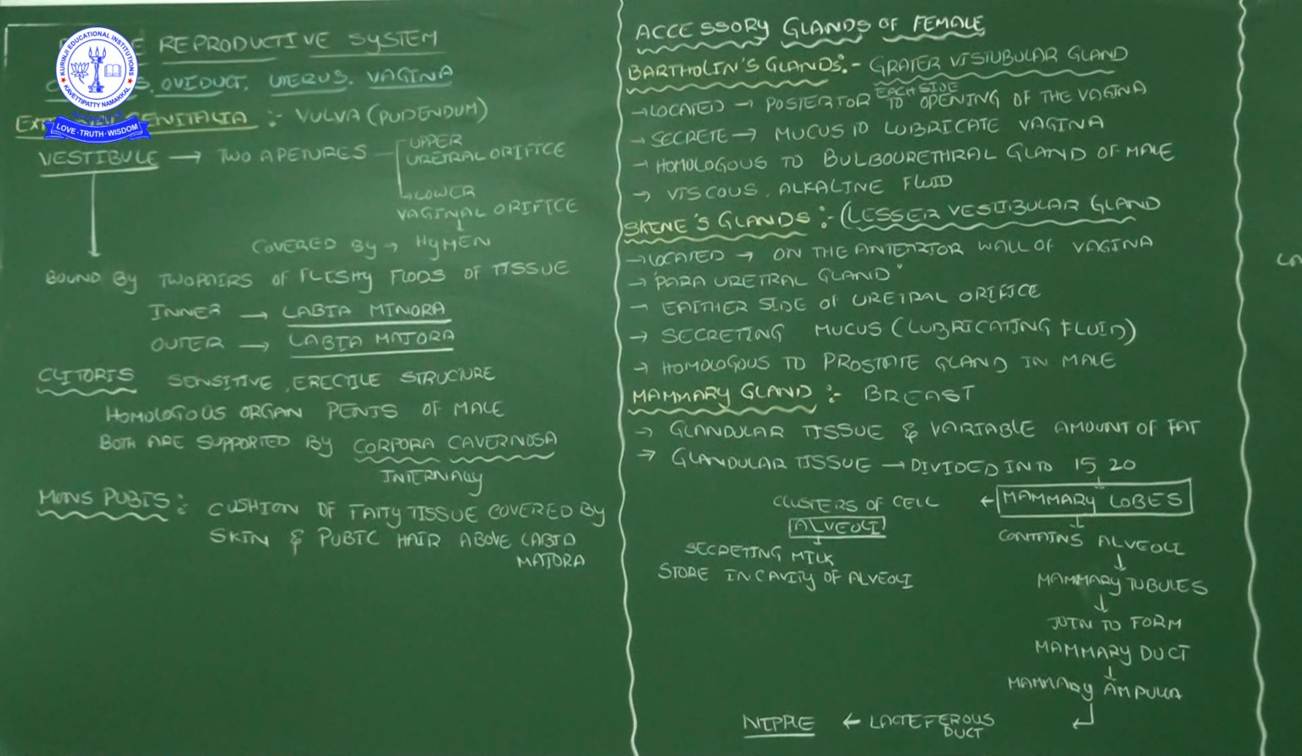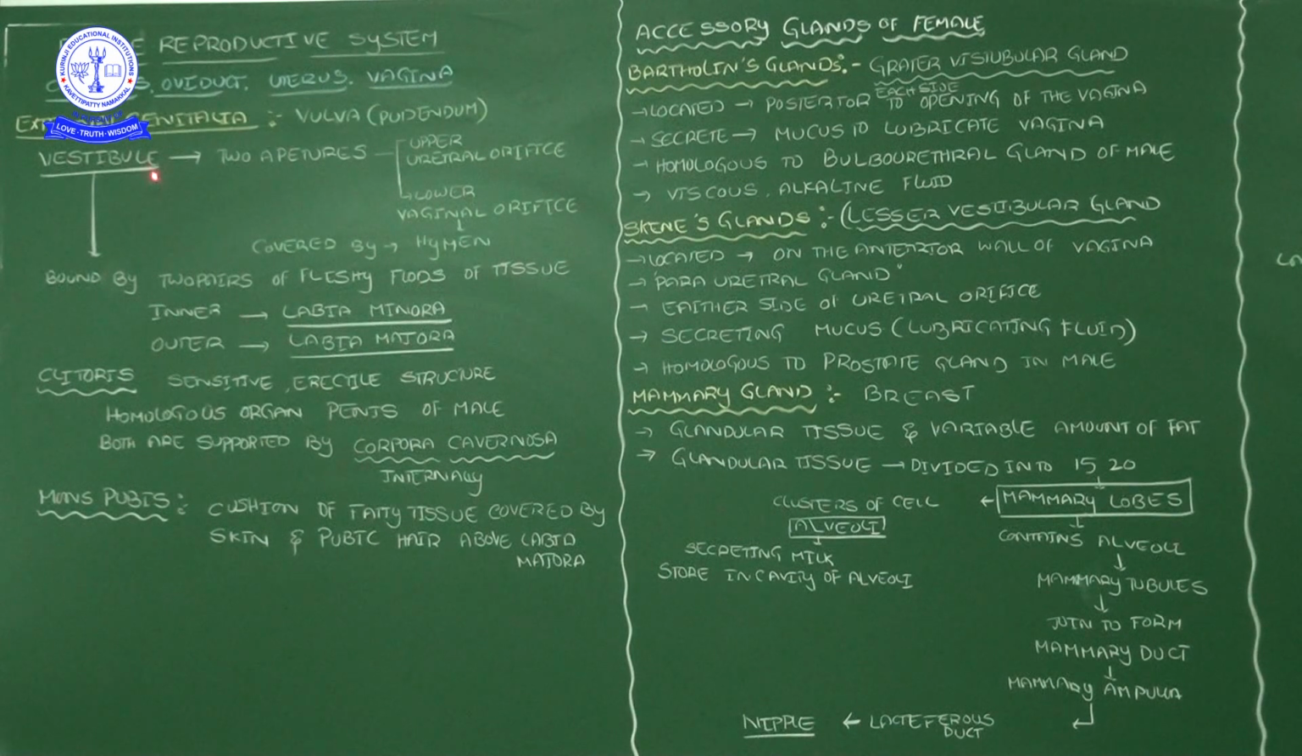Okay, then see the next part, the mons pubis. The mons pubis is nothing but a cushion of fatty tissue covered by the skin and pubic hair. Here the pubic hair is above the labia majora. The labia majora, as I already said, are the outer part of the vestibule, the outer fleshy folds. That fleshy fold is covered by hair. That hair and skin we call the mons pubis.